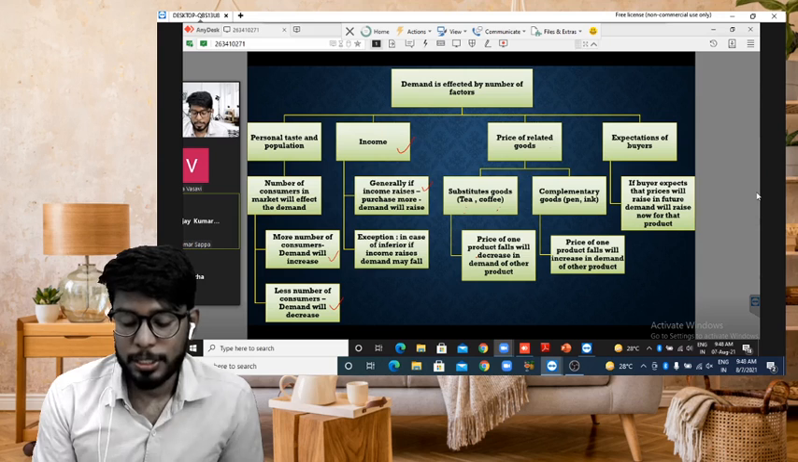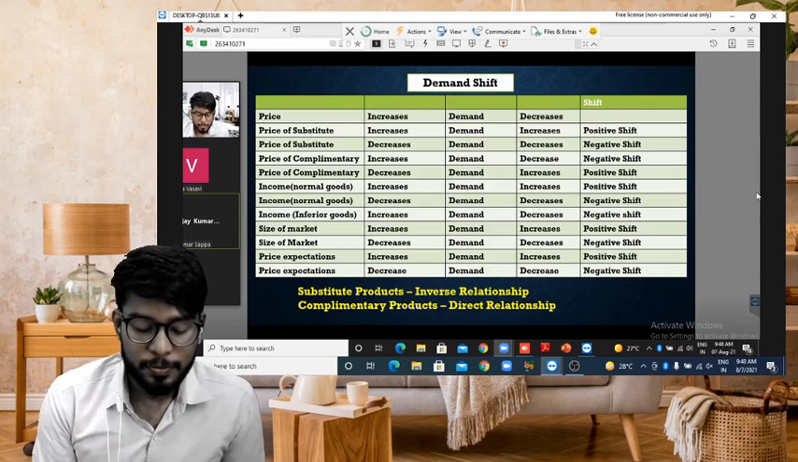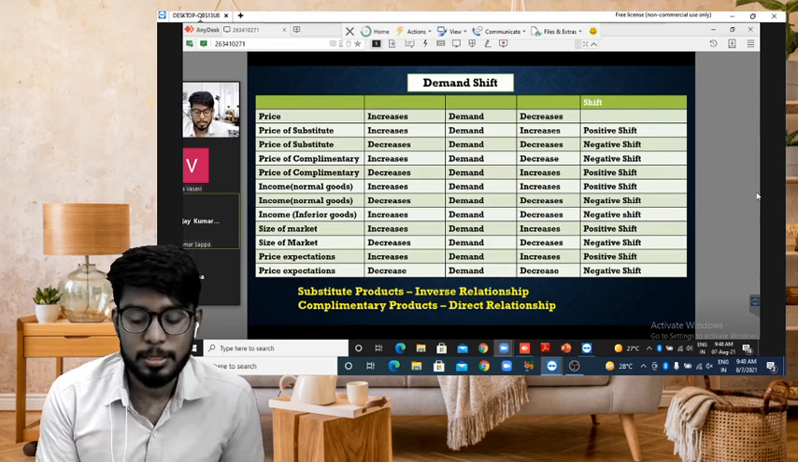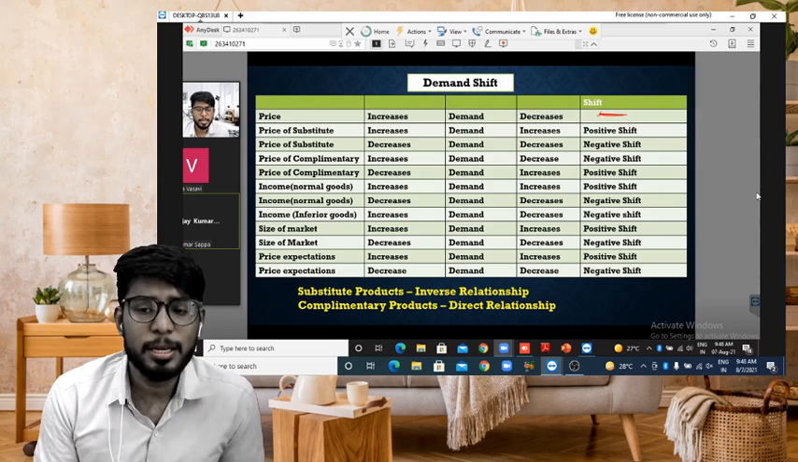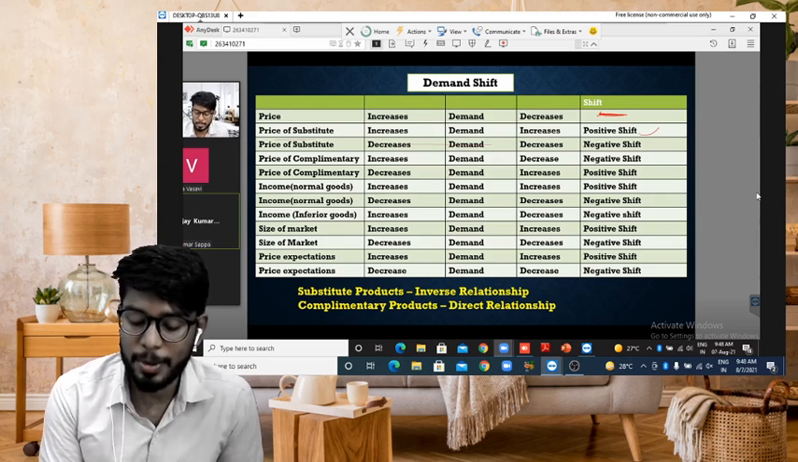And expectation of the buyers, or expectation of the price. If the price will increase in the future, then the demand will increase. So for demand shift, actually price increases, demand decreases, there is no shift; there is an increase or decrease in demand. But if the price of the substitute goods increases, demand will increase. Positive shift. If the price of the substitute good decreases, demand decreases.